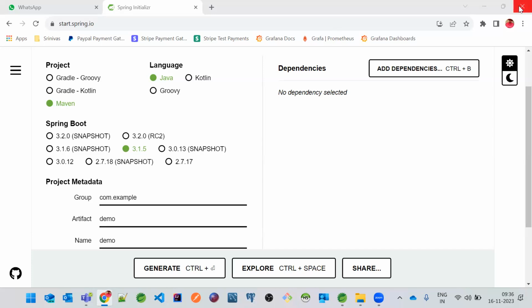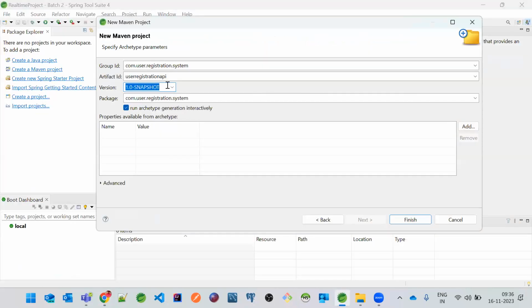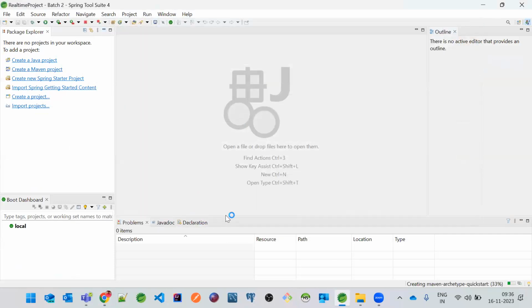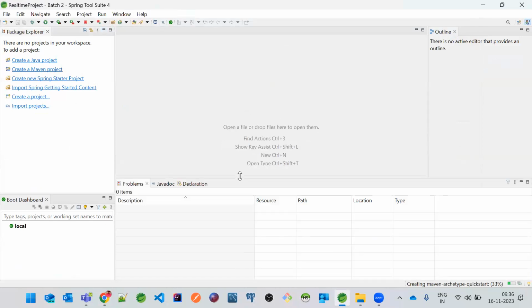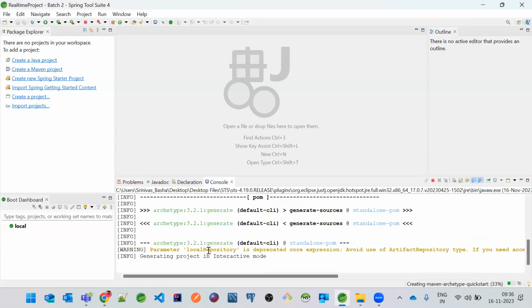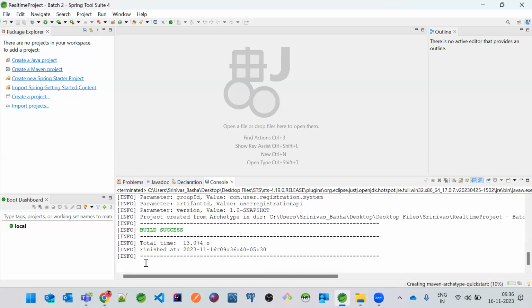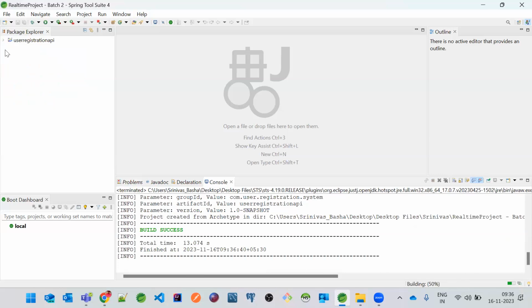And probably I'll close this. And I'll just go to this. And here, I just wanted to make this as snapshot. And I'll just finish it. So one more thing. The left side package explorer will not contain the project unless you click on Finish over here. And don't wait till you have not pressed over here. Okay, so that's the total idea.